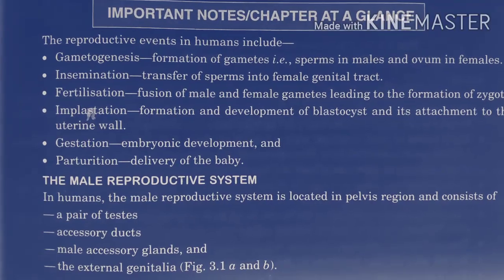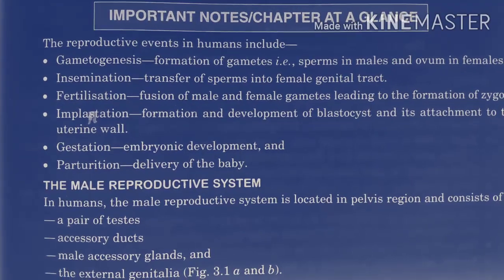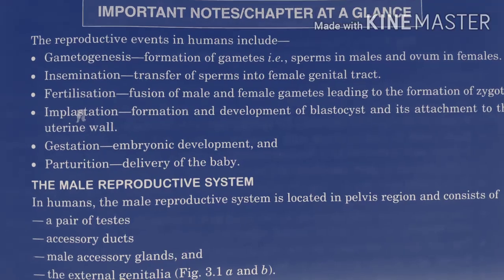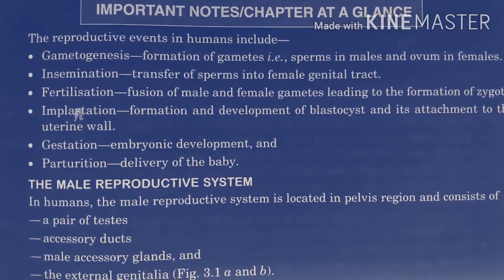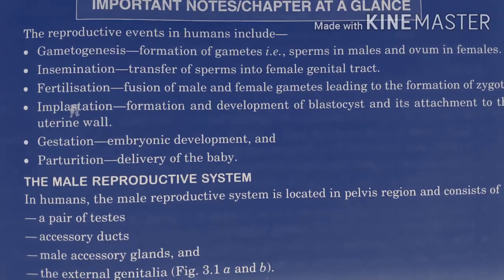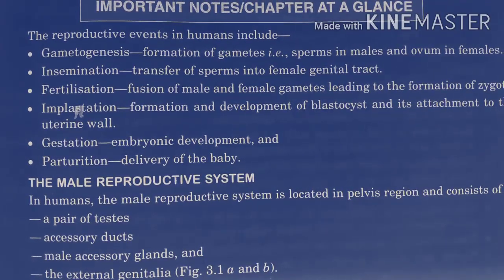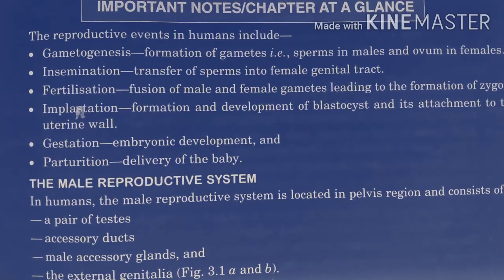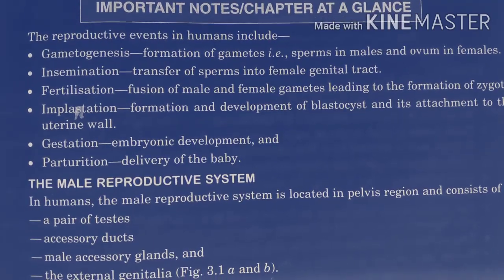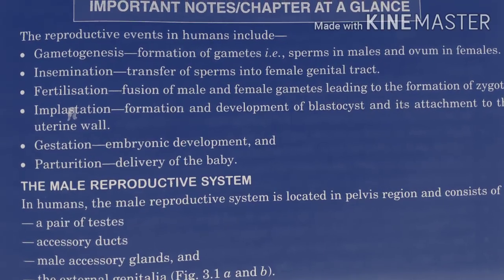Some important points we discuss with you are the reproductive events in human. In human, some processes are going on. Gametogenesis is the first process because it prepares the gametes for fusion. So what is gametogenesis? Gametogenesis means formation of gametes. That means sperm in males and ovum in females, because both gametes are formed in human. That's why the male gamete is sperm and the female gamete is ovum.